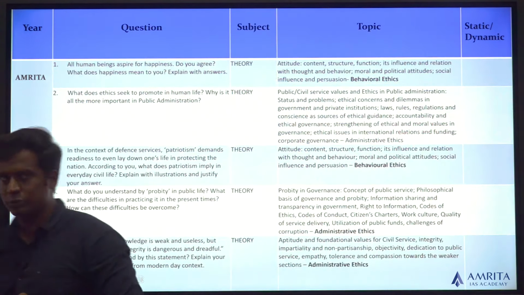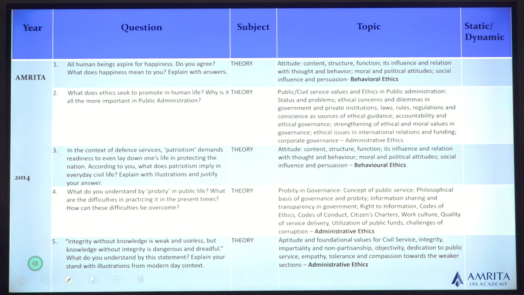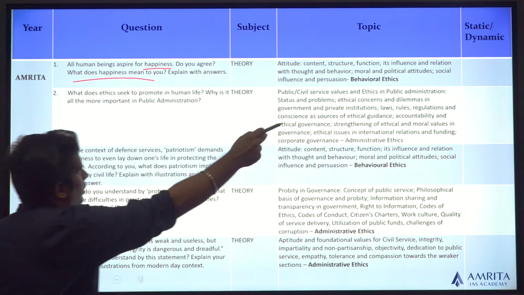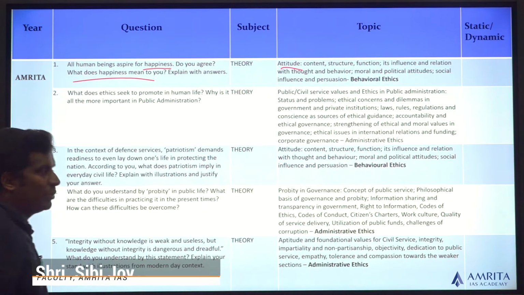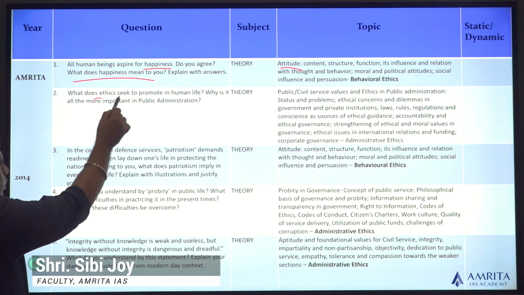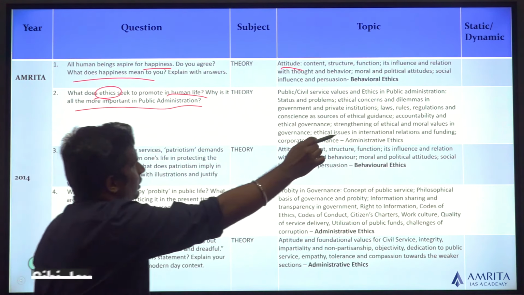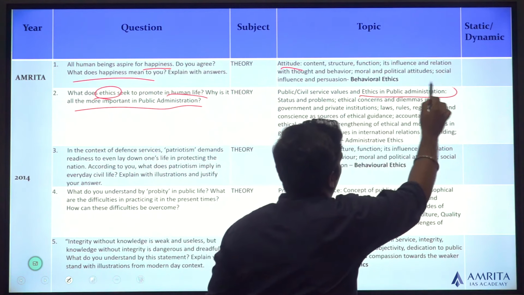Let's look at the last before question paper of 2014. All human beings aspire for happiness. Do you agree? What does happiness mean to you? So it's with regards to your attitude towards happiness. Ethics seeks to promote happiness in human life. Why is it all the more important in public administration? Ethics in public administration.